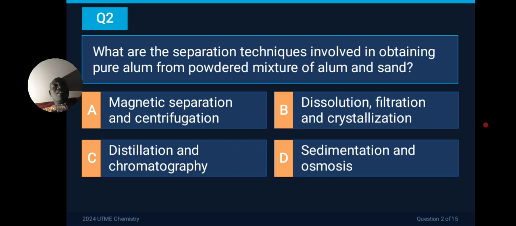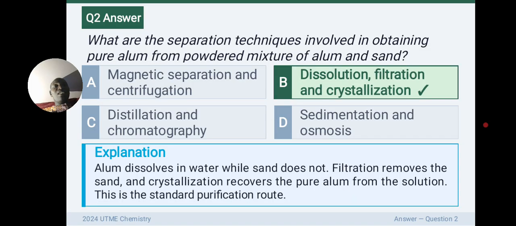A. Magnetic separation and centrifugation. B. Dissolution, filtration, and crystallization. C. Distillation and chromatography. And D. Sedimentation and osmosis. So which do you think is the correct answer? If you want to recover your alum from sand, the correct answer is dissolution, filtration, and crystallization.